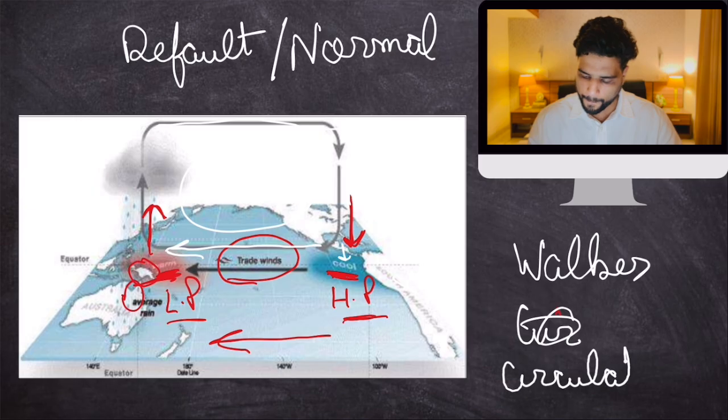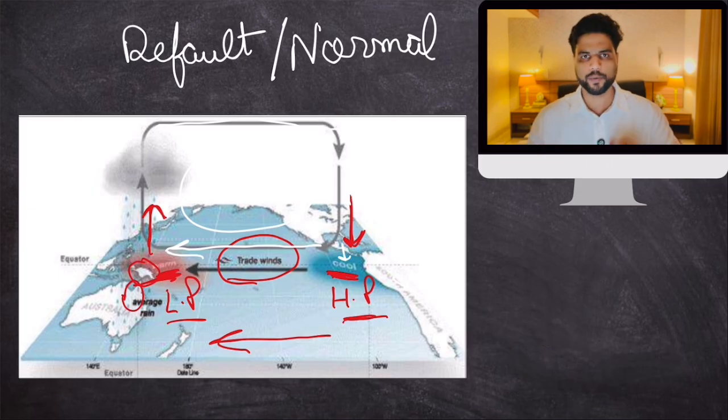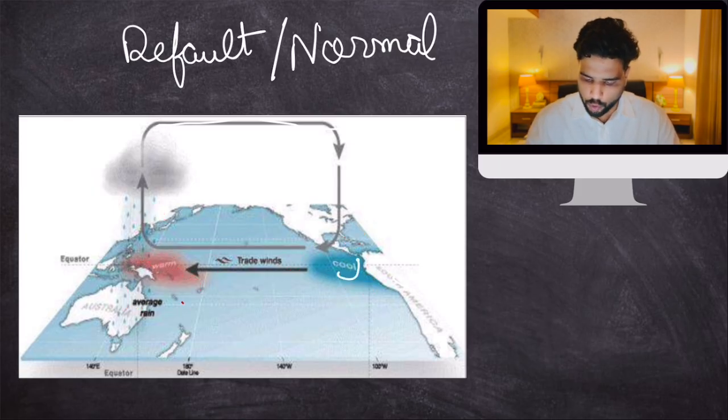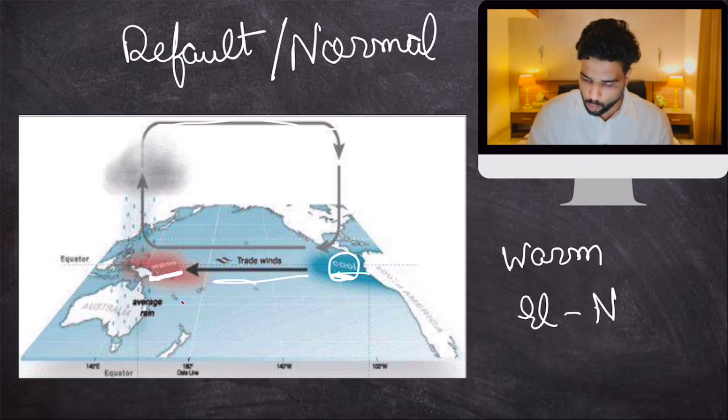Okay, simple, yes. We'll talk about Walker circulation in the end, but just understand this is the normal position. But sometimes, not always, this cool water over here near the Pacific Ocean becomes warm, and sometimes even warmer than the Australian or Indonesian Pacific Ocean. When it becomes warm, it disrupts the entire Walker circulation, or this entire trade wind circulation. This condition is known as El Nino.